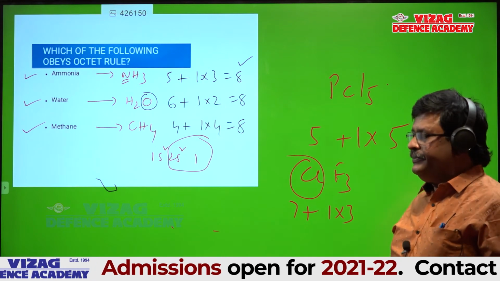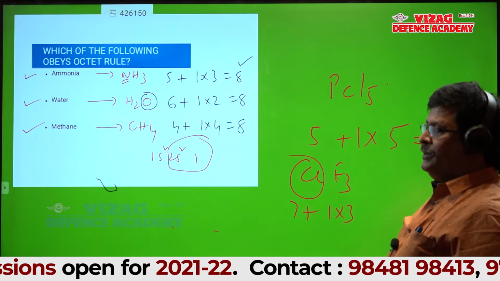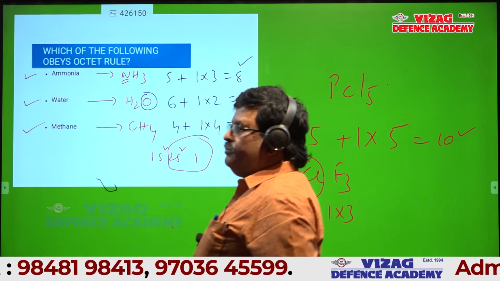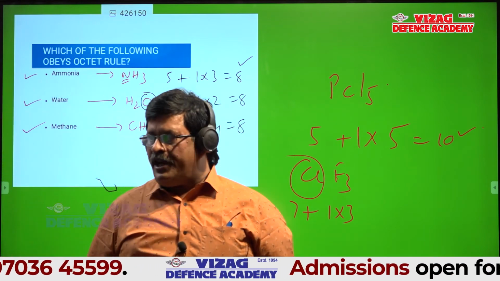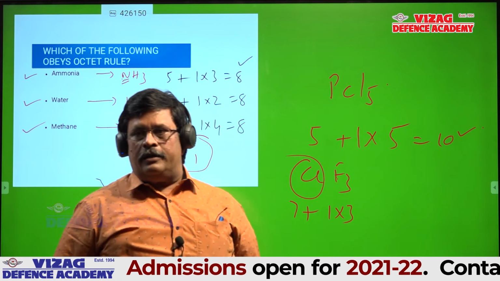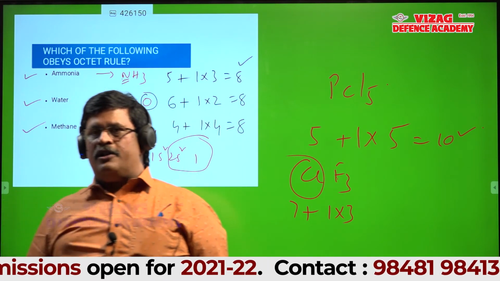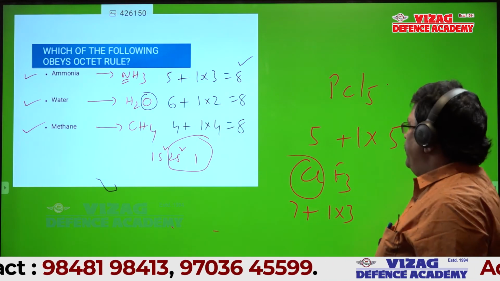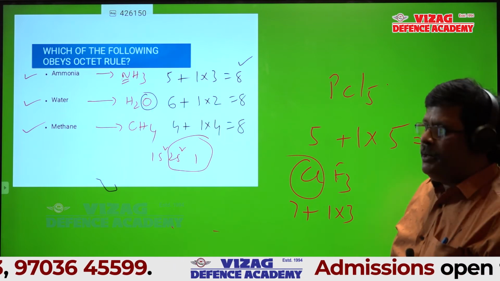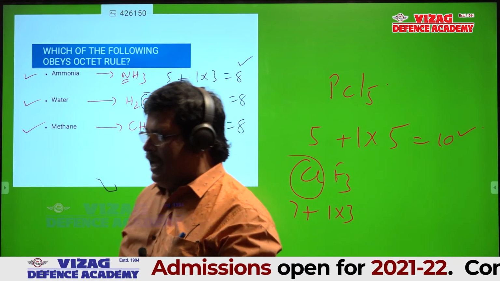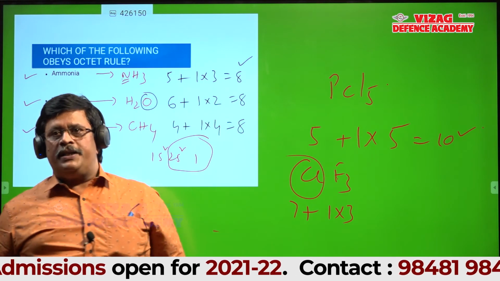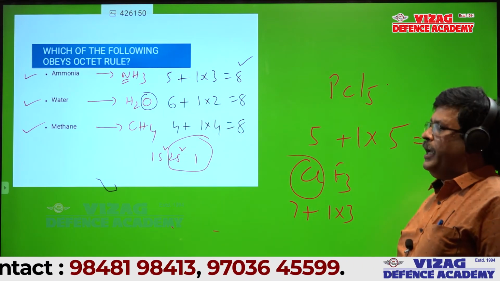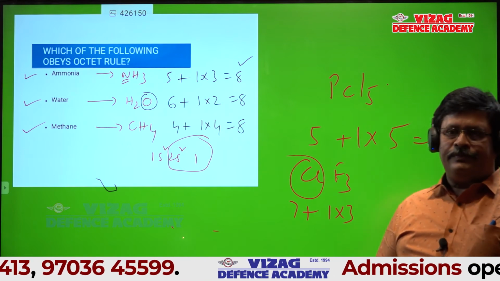Can I go to next slide? Sir, once again repeat the point you told us. Bonded atom contributes number of electrons required for octet. Central atom contributes all the electrons in the valence shell. Central atom contributes all the electrons in the outer shell. Bonded atoms contribute number of electrons required for octet. All of you okay?